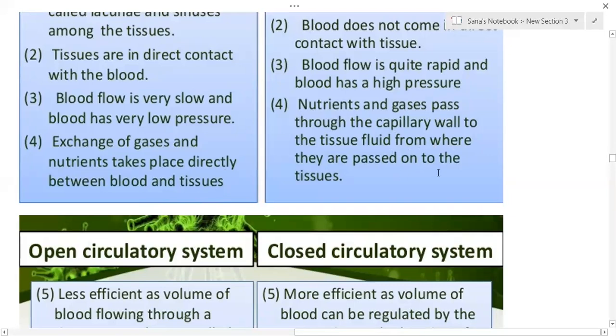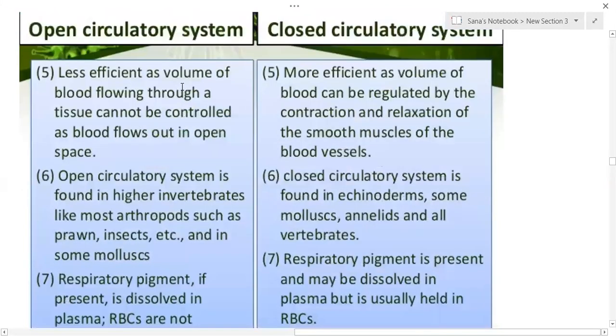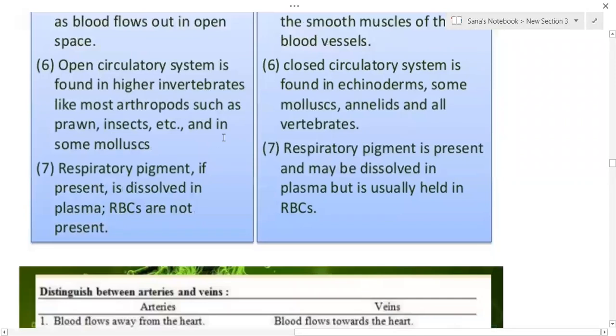So the open circulatory system is less efficient as the volume of blood flowing through the tissue cannot be controlled, as the blood flows... relaxation of the smooth muscles of the blood vessel. Open circulatory system is found in most of the arthropods, prawns, insects, etc. Closed circulatory system is found in the case of annelids and all the vertebrates.